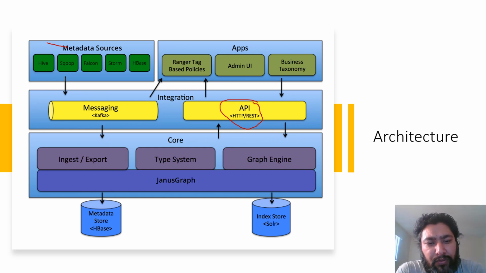From the architecture of Atlas itself, Atlas has a JanusGraph, which is a graph-based database that can help scalably store big graphs, and then this entire graph is actually stored in HBase, which is a database in itself. I won't say database, but a storage mechanism, if you say so. The other component of this is Solr. This is a search engine, I would say, for text-based search.